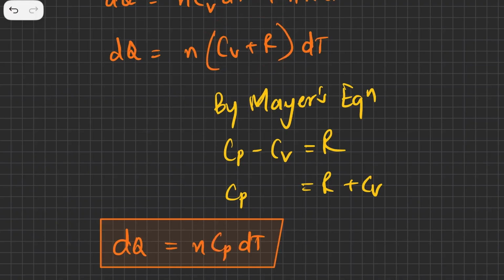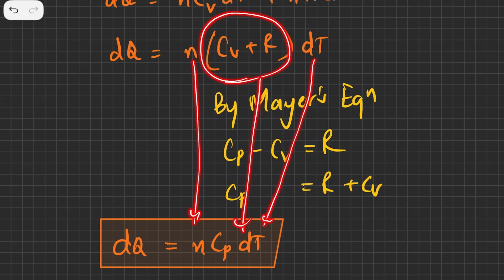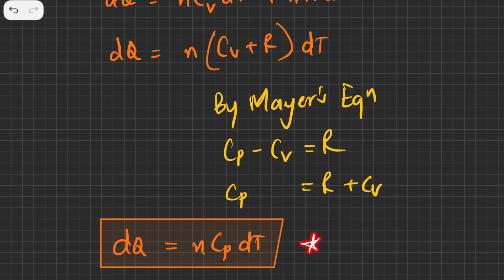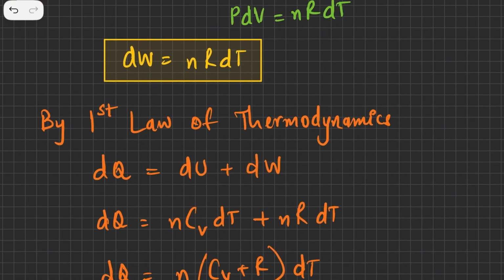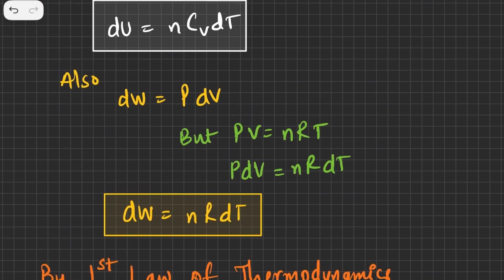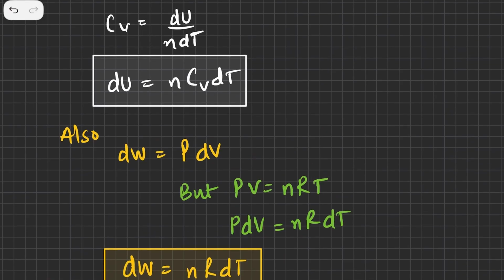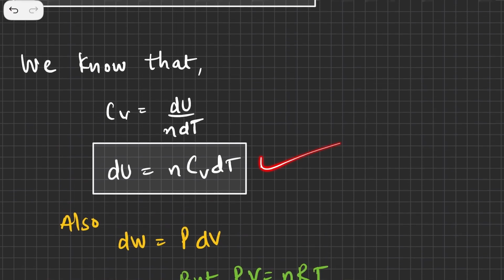So dQ is equal to nCpdT, with dT as it is. This is the formula for the amount of heat energy in an isobaric process. And of course, if you want to find the work done, it is this. If you find the internal energy, that's this.